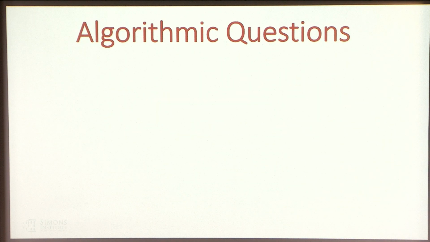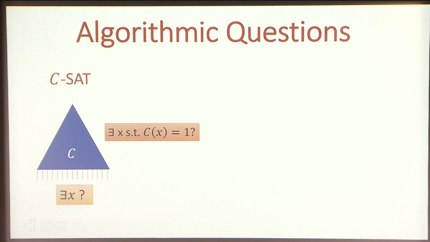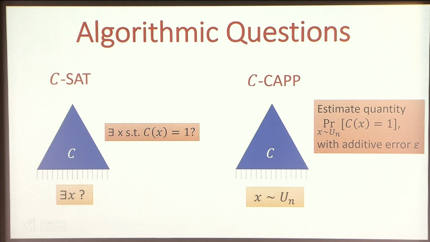So what's the algorithmic question we are interested in? The first one is the most basic question we all love, the CircuitSAT question. So we are given a circuit, and we ask whether there's an input which makes this circuit satisfiable. And the second question is CAPP. So it's basically just a derandomization question. So we are given a circuit, and we want to estimate the acceptance probability when it's given a random input with some additive error, epsilon.